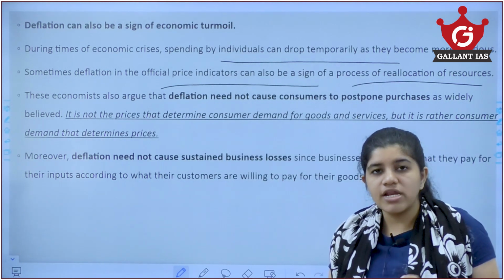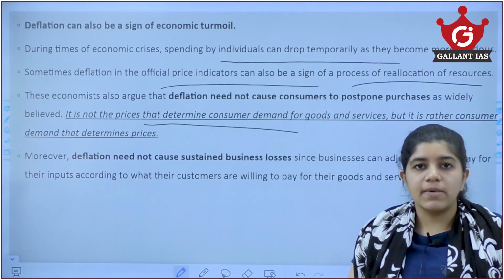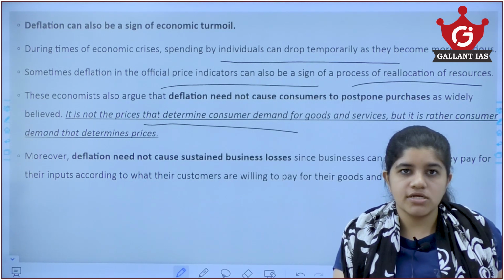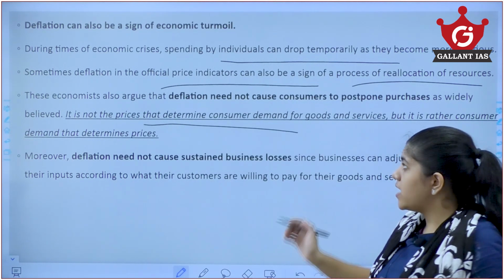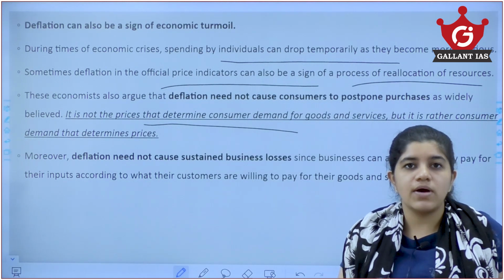These economists argue that prices do not determine consumer demand. In the case of essential goods, even if the price rises, we need to purchase those goods. So the author is stating that price doesn't determine consumer demand; it goes the other way round.